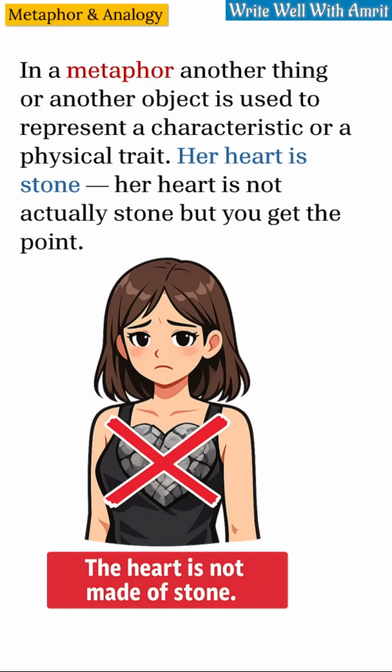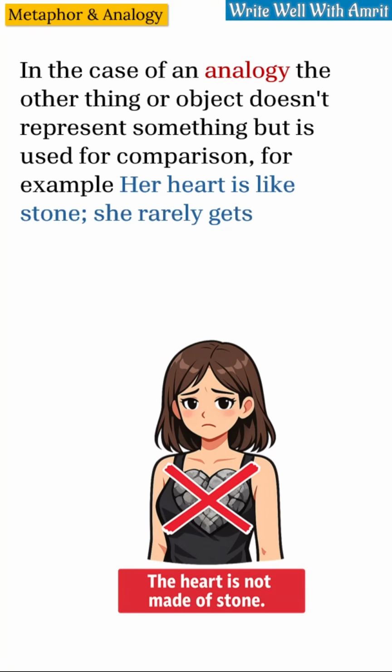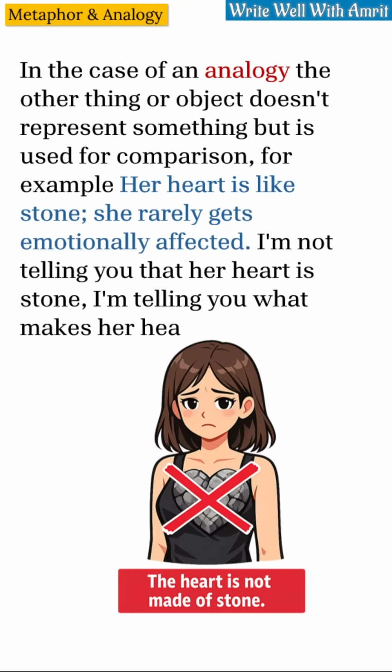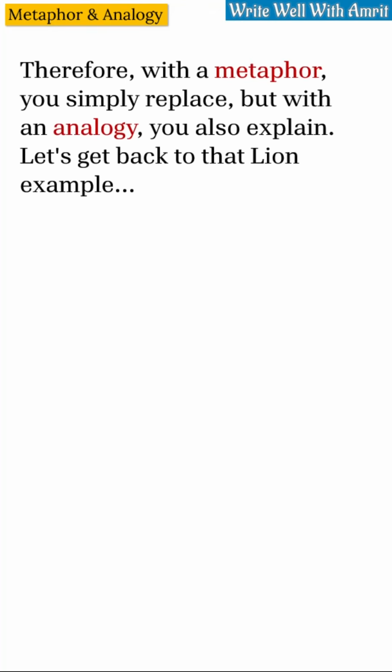Her heart is stone. Her heart is not actually stone, but you get the point. In the case of an analogy, the other thing or object doesn't represent something but is used for comparison. For example, her heart is like stone. She really gets emotionally affected. I'm not telling you that her heart is stone, I'm telling you what makes her heart like stone. Therefore, with a metaphor, you simply replace, but with an analogy, you also explain.